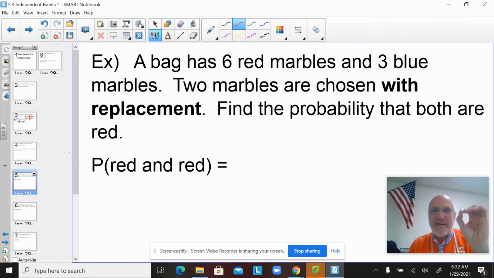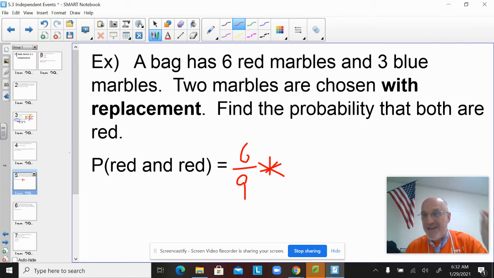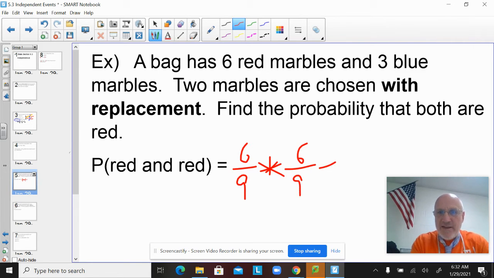The first time I go into that bag, the probability that I get a red marble is what? Let's see, there's 9 marbles total. 6 of them are red. That would be 6 out of 9. And I can reduce that. We'll do that in a minute. And then the second marble, because I replaced it, the probability of red the second time around has not changed. So it would be times 6 out of 9. And if I did that, that'd be 36 out of 81, which I think is 4/9.